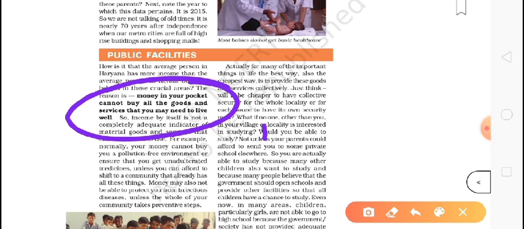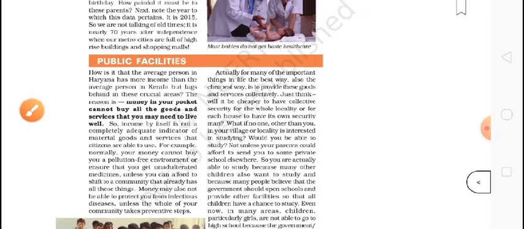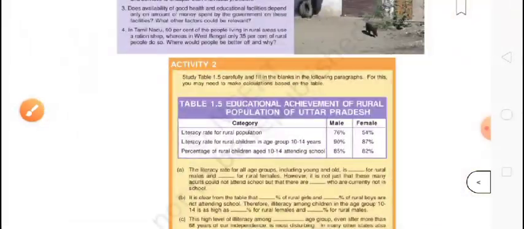So now it is your homework also. You can see around you what public facilities you get from the government. You can talk about government hospitals, government schools, road facilities, bus, railways. You can write about it, and if you want to write about those facilities, you can tell. So this is called public facility.